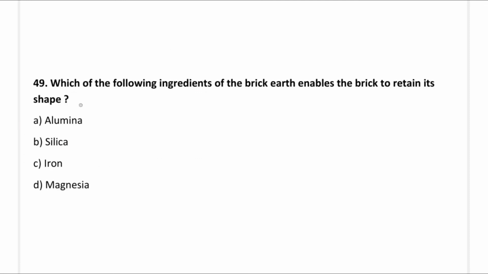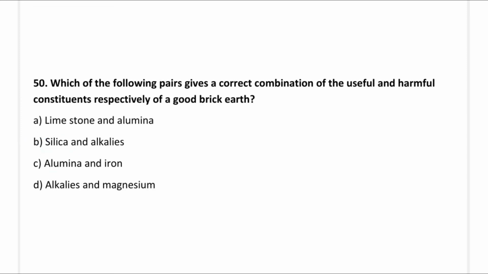So next question, which of the following ingredients of the brick earth enables the brick to retain its shape? Option A, alumina; option B, silica; option C, iron; option D, magnesium. So the correct answer is option B, silica. So next question, which of the following pairs gives a correct combination of the useful and harmful constituents respectively of good brick earth? Option A, limestone and alumina; option B, silica and alkalis; option C, alumina and iron; option D, alkalis and magnesium. So the correct answer is option B, silica and alkalis.